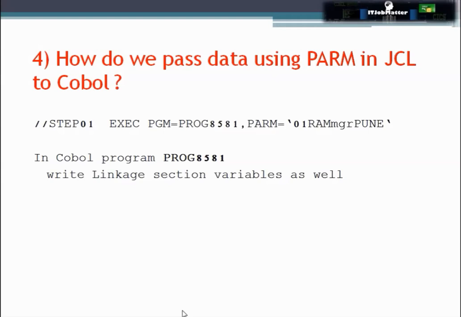Then he asked how do we pass data using PARM in JCL to a COBOL program, and how do we retrieve those parameters of PARM in our COBOL program. So this is how we write the PARM value to pass from JCL to the COBOL program, and to get it in the COBOL program we need to write a linkage section variable as well to accept this.